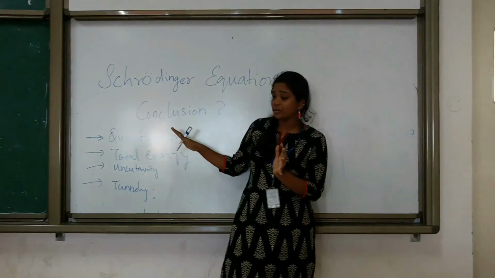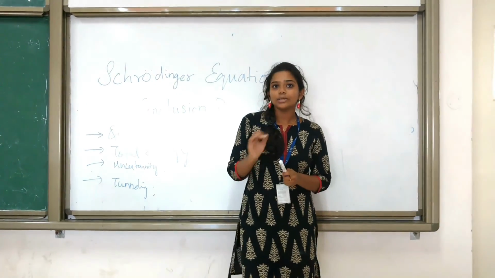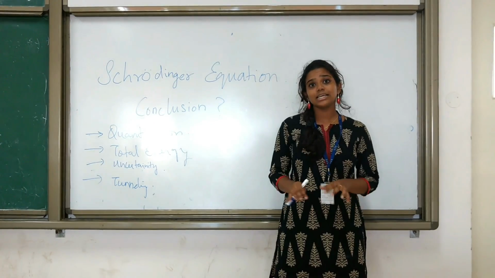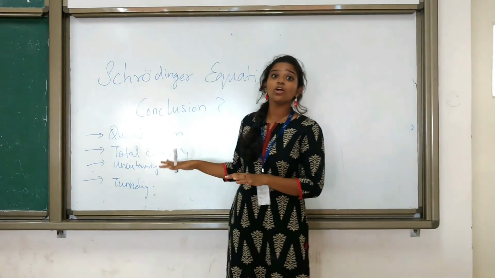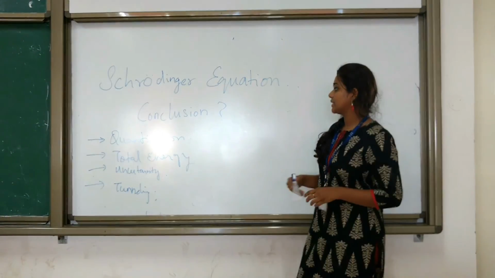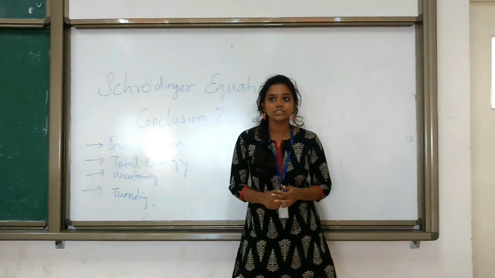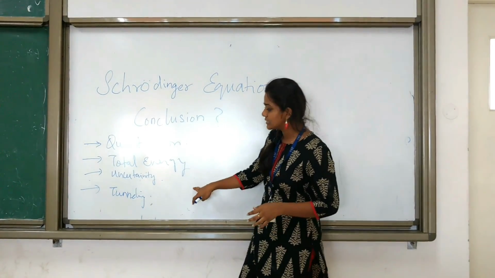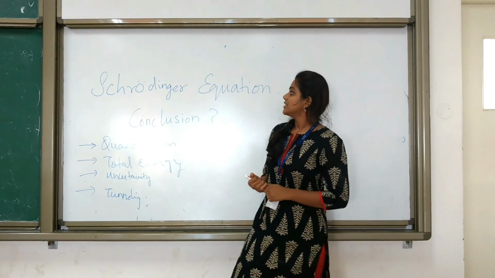The eigenvalues of this Schrodinger wave equation are equal to the energy levels of the quantum mechanical system. The Schrodinger equation forms the basis for quantum physics and is a very simple differential equation. It is actually the analog of Newton's law in classical mechanics. So it basically has four applications. The main four are quantization, total energy, uncertainty and tunneling, which gave us a very big breakthrough. So yeah, thank you.